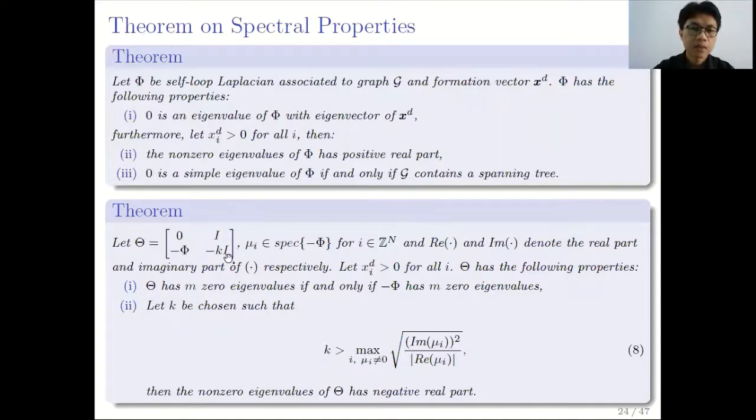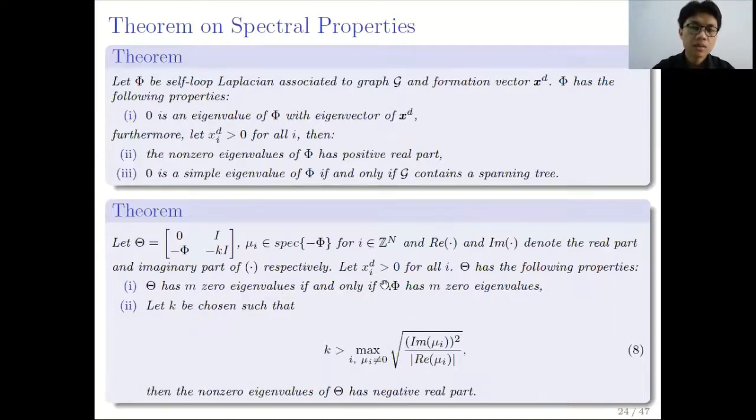I will explain later why these spectral properties are needed. So, if we let theta be this matrix, 0, identity, minus phi and minus k identity, and also mu i is the eigenvalues of minus phi. So minus phi is the minus of the Self Loop Laplacian, and Re and Im here are the real part and imaginary part of some variable.